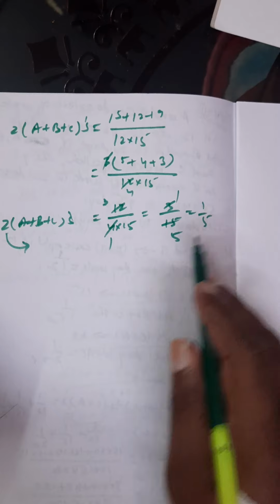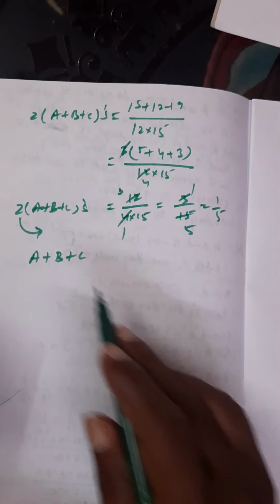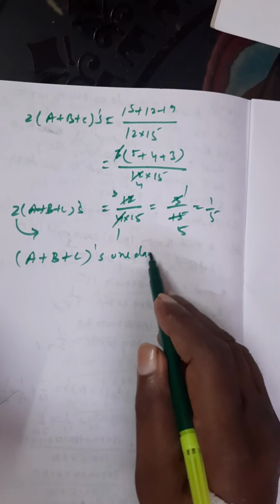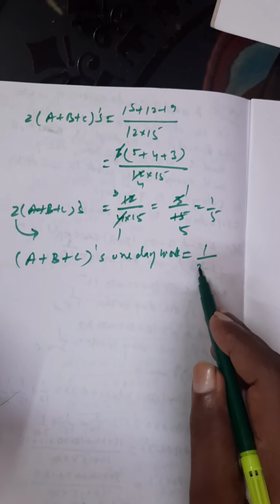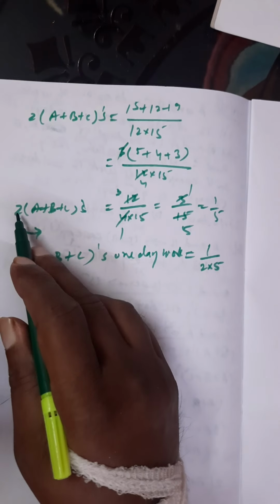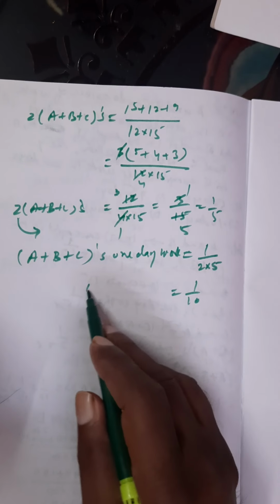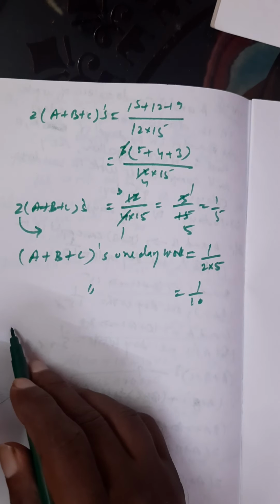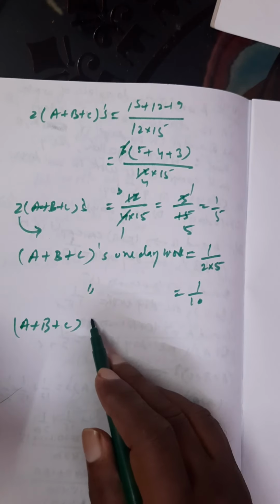So, move this 2 to the other side. We get A plus B plus C's one day work is 1 by 2 into 5. Why? Because the 2 moves to the other side, it is in product form, so it comes to the denominator. So this is nothing but 1 by 10. A plus B plus C's one day work equals 1 by 10, so they require 10 days.